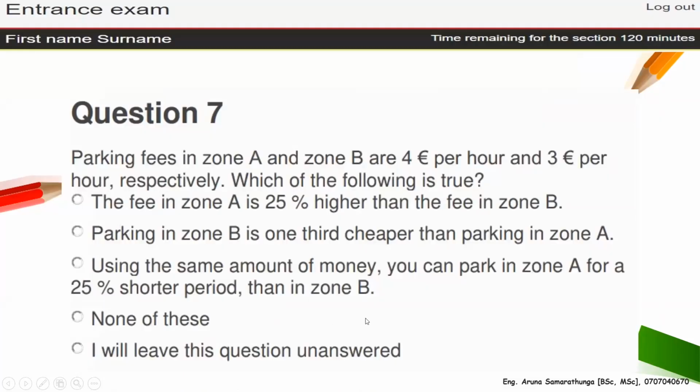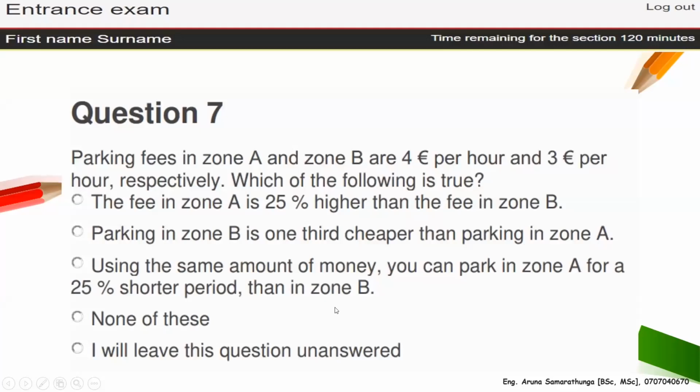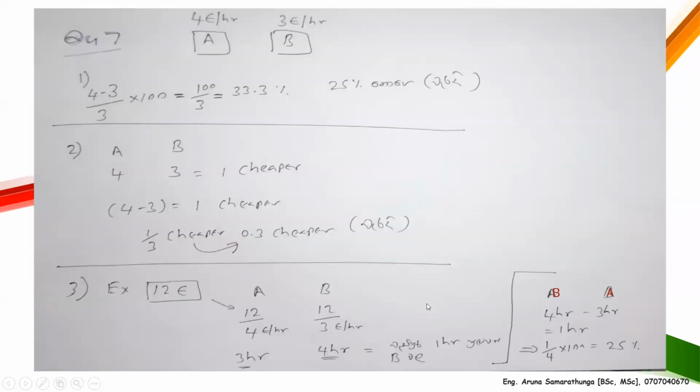You have to compare with B. Now time is going to become 4 hours, so you have to divide by these 4 hours. So 4 minus 3 is how much longer the parking period is in zone B. That is 1 hour, and you have to divide by this 4 because you have to compare with B. So you divide by 4 and multiply by 100, then it will become 25.